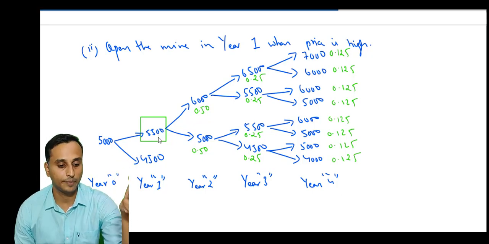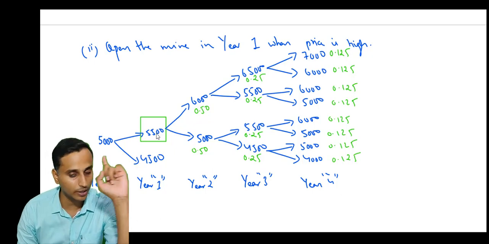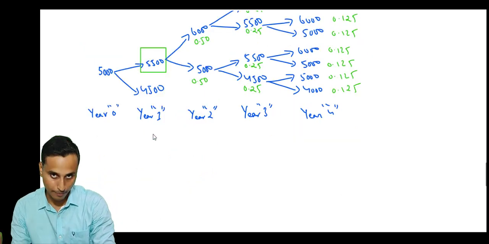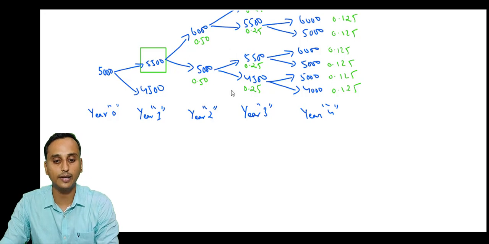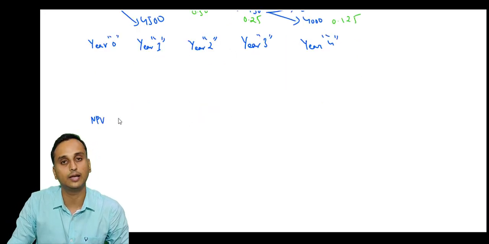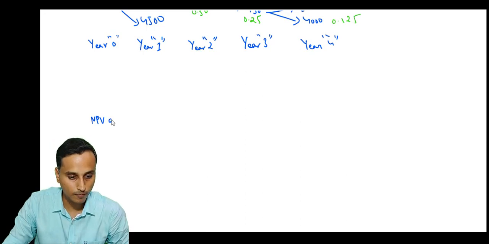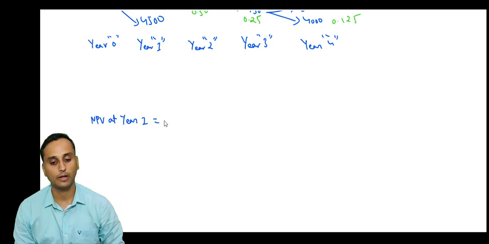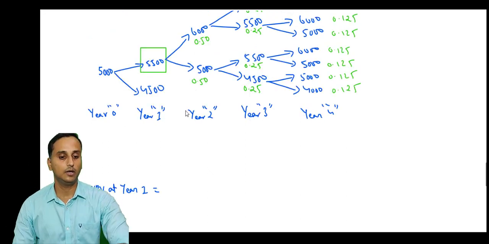Year 1. This will give you net present value at the end of year 1. Okay, please keep this in mind. We'll come back to this discussion. We'll pick up the discussion again. So let's calculate the net present value at year 1.